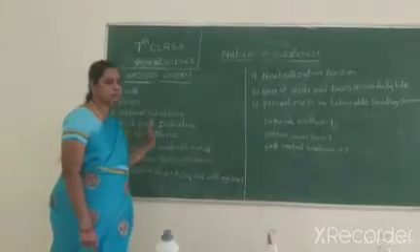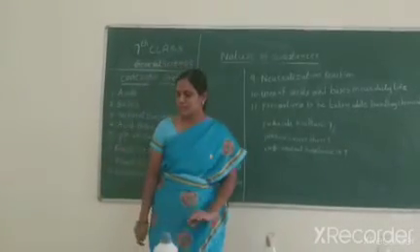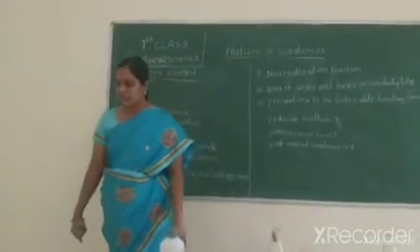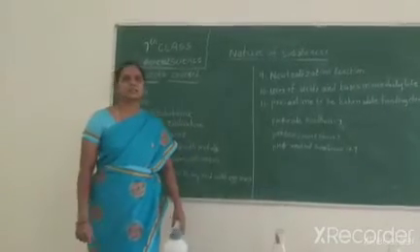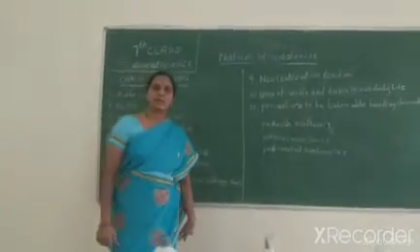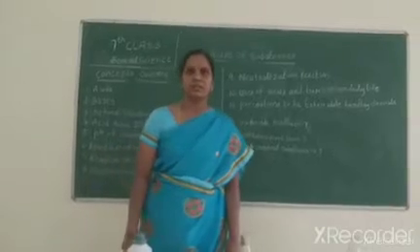There are 4 types of acid-base indicators: natural indicators, synthetic indicators, olfactory indicators, and universal indicators.